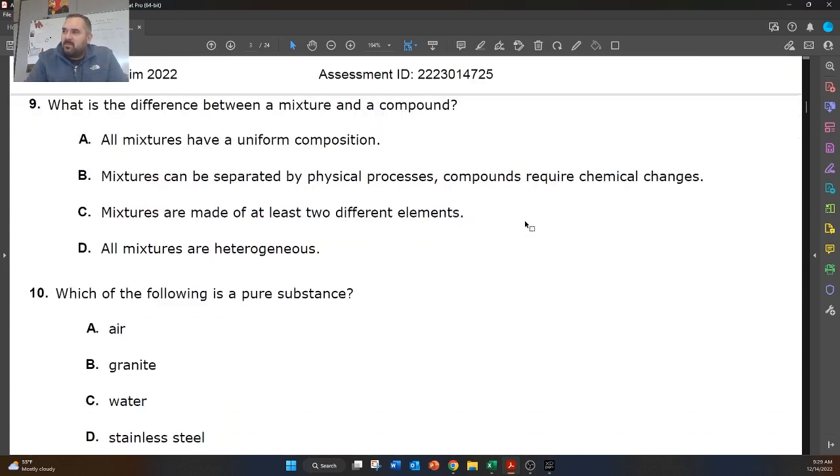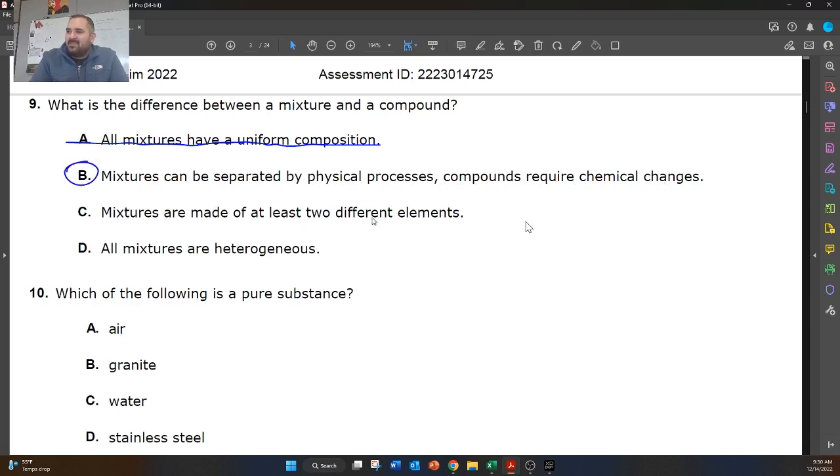What's the difference between a mixture and a compound? Mixtures are not chemically bonded. Compounds are chemically bonded. Let's see our answer choices, though. All mixtures have uniform composition. That's not true because there's homogeneous and heterogeneous mixtures. Mixtures can be separated by physical processes. Compounds require chemical changes. So this one is true.